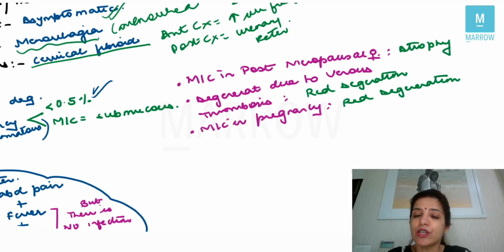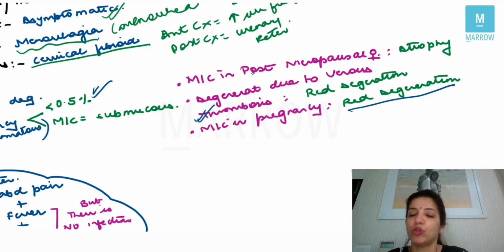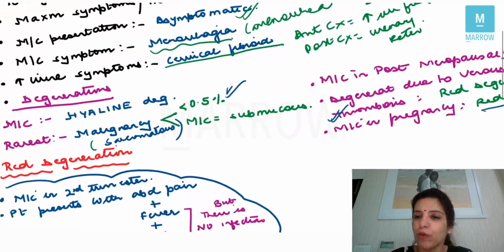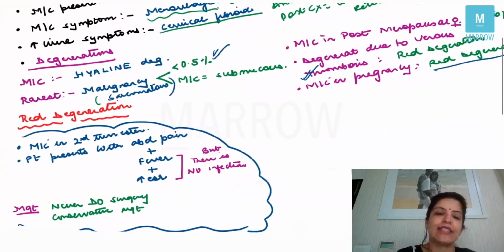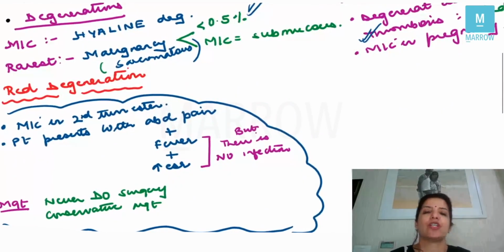Then the degeneration which occurs due to venous thrombosis is red degeneration. Or if they ask you which is the most common degeneration in pregnancy, or which degeneration is most specific for pregnancy, then it's red degeneration. Both the answers are red degeneration, right? In pregnancy, red degeneration is seen in the second trimester.